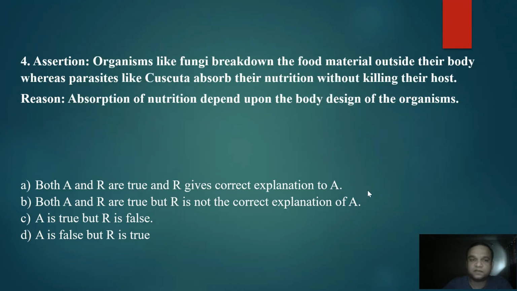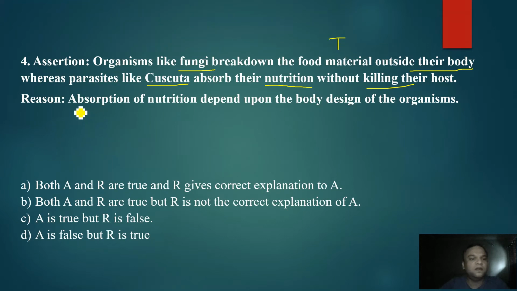Our next question is, assertion states that organisms like fungi break down the food material outside their body, whereas parasites like Cuscuta absorb their nutrition without killing their host. So fungi, being a saprotroph, they break down the food material outside their body. Organic material is broken down outside their body, whereas Cuscuta, being a parasite, it penetrates into their host and the nutrition is absorbed from them without killing their host. So this statement is again a true statement.